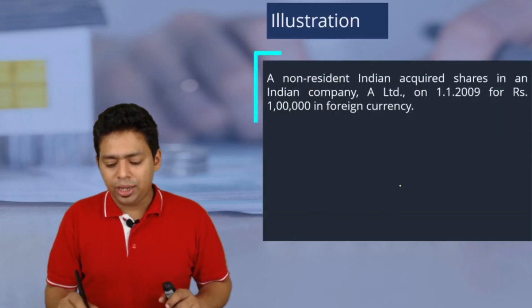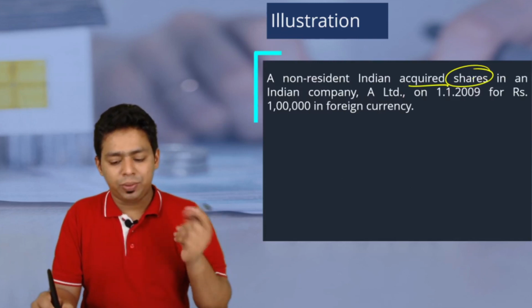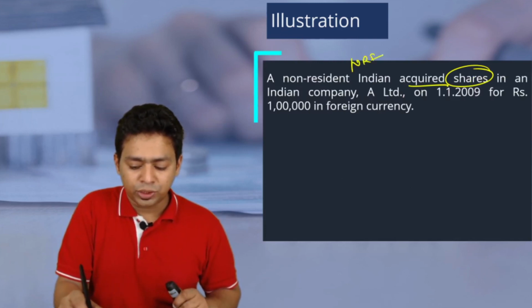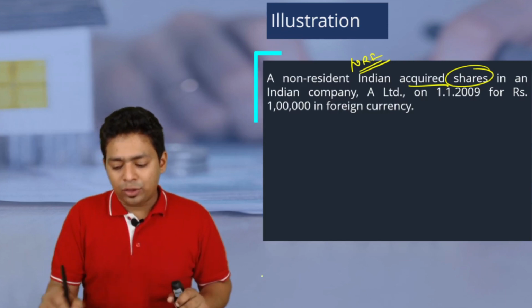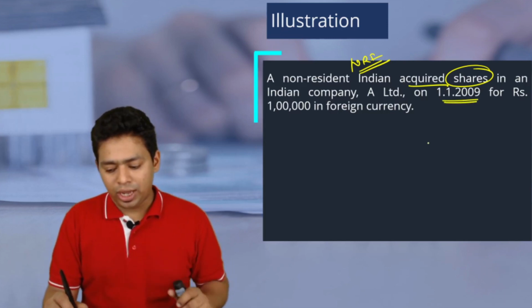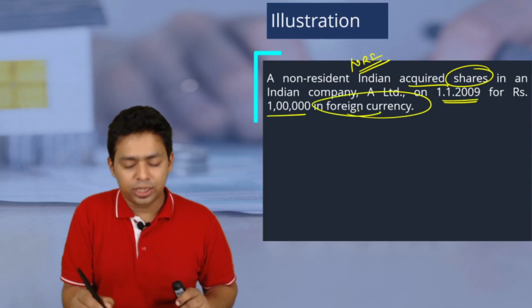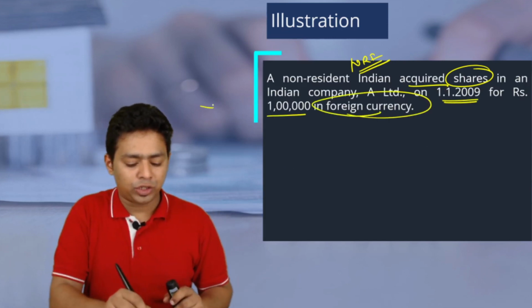A non-resident Indian acquired shares. Shares is the eligible asset. NRI, you have to observe these wordings. In an Indian company A Limited as on 1st January 2009 for rupees 1 lakh in a foreign currency. So all the conditions are complied for Chapter 12A.